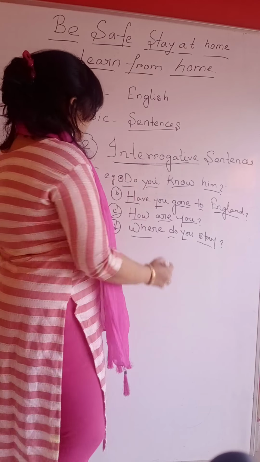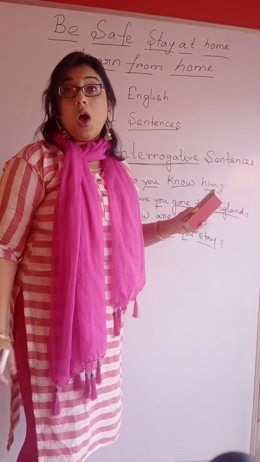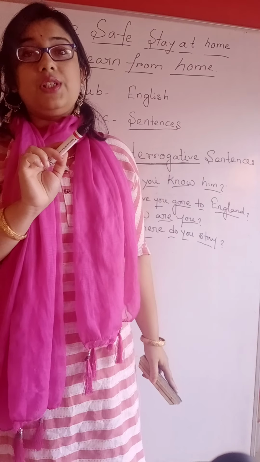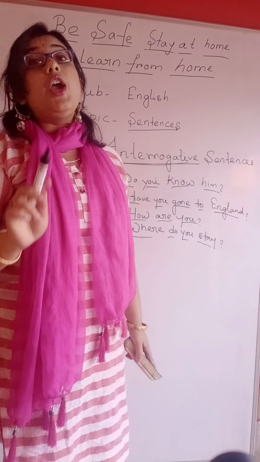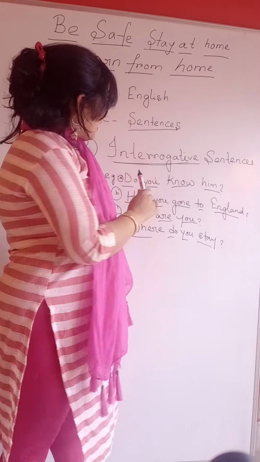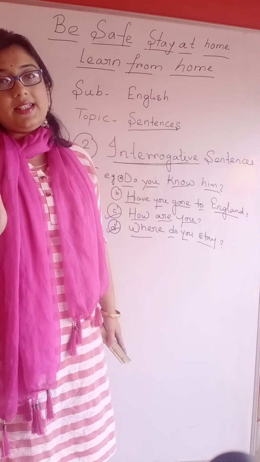Okay. So in the first two sentences, you can answer by saying yes or no. But in the case of the last two sentences, you can't say yes or no. You need to answer these by giving a full sentence.